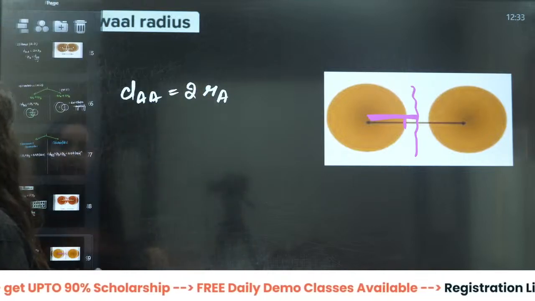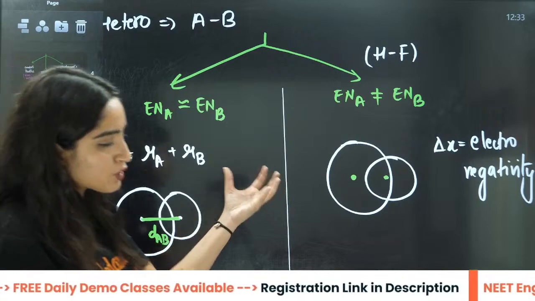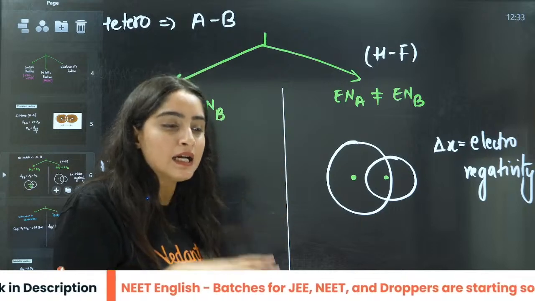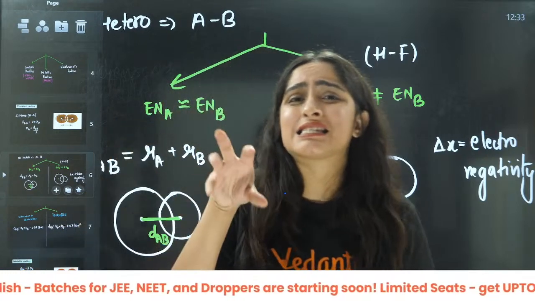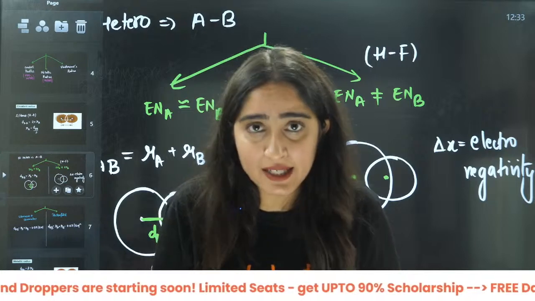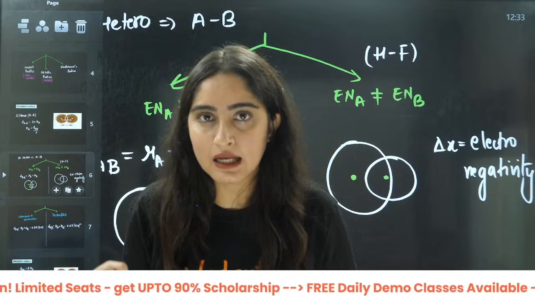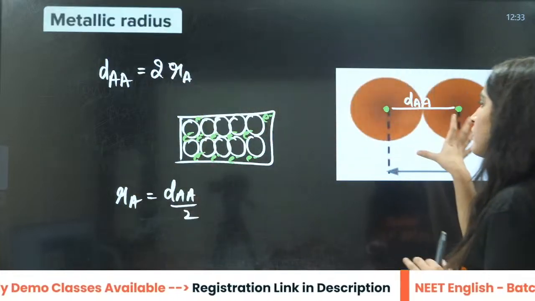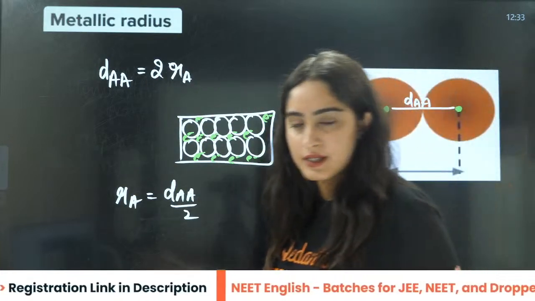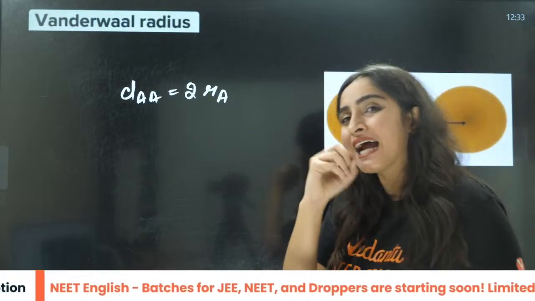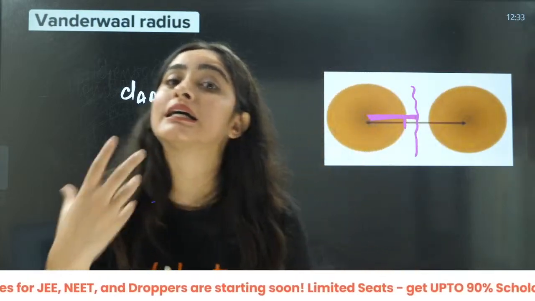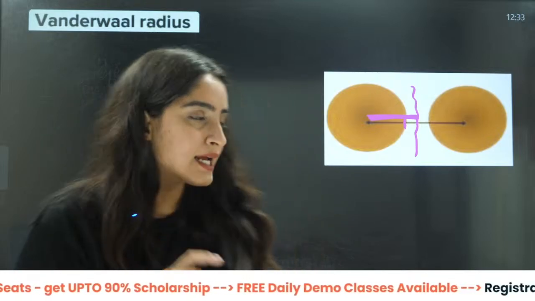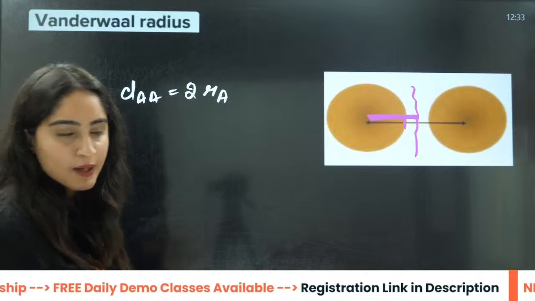In the covalent radius, because they are bonded to each other, they are sharing the electrons. You will see that in comparison to the exact radius in reality, it will be slightly less than that, right? But when we talk about metallic, it will be somewhat similar to the actual radius. But this one is going to be slightly more than the actual radius, right? Otherwise, we will call all of these radius only. The formula is going to be the same.